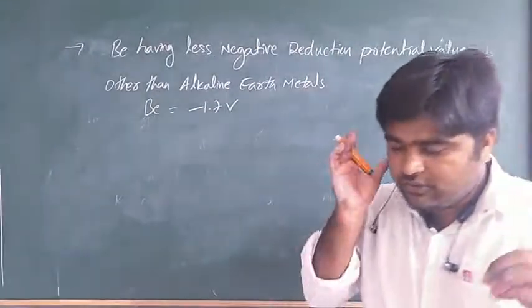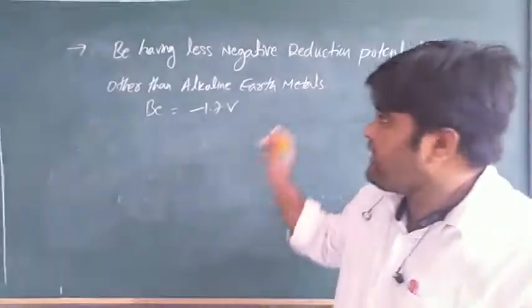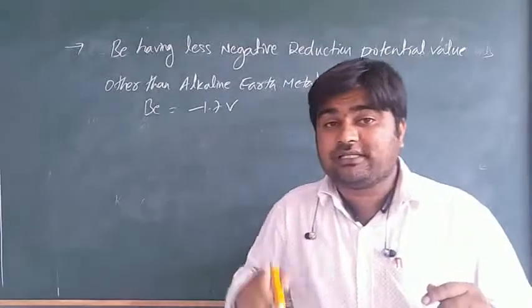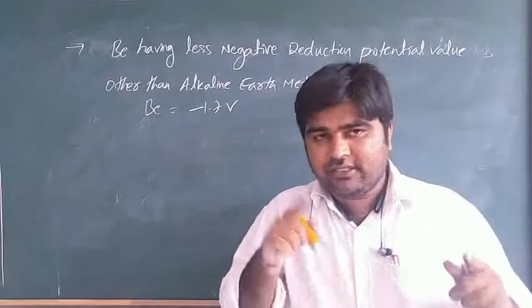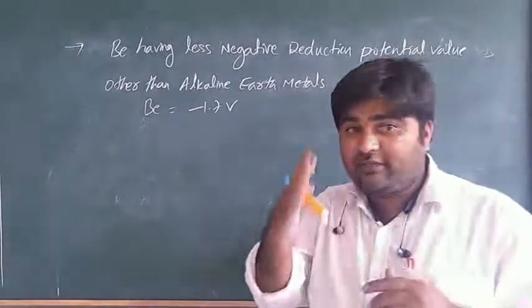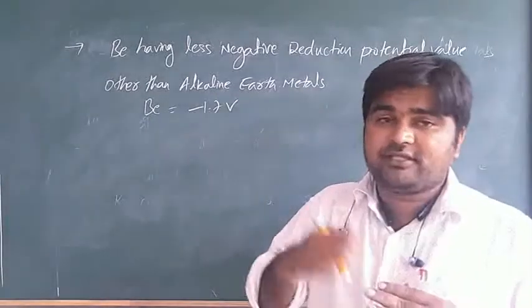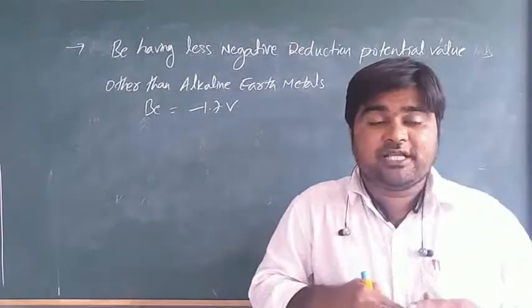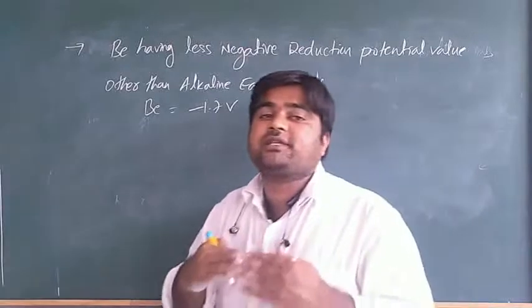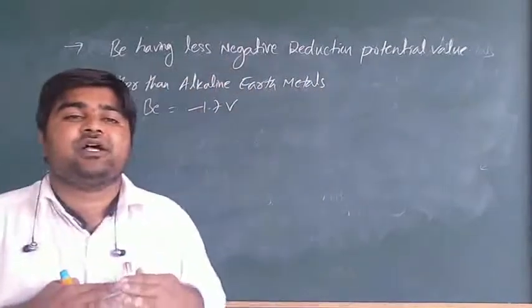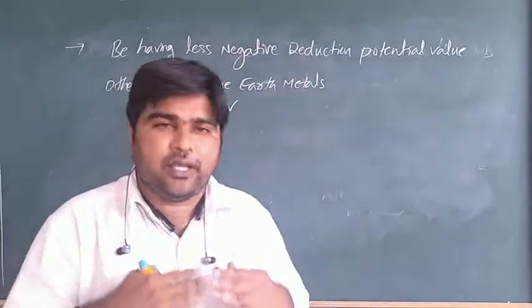You may be thinking, sir, in the first group lithium is the strongest reducing reagent, about minus 3. Why is beryllium minus 1.7? Because of the larger hydration enthalpy of the small size of the beryllium plus 2 ion.